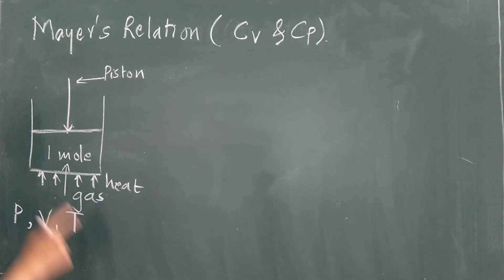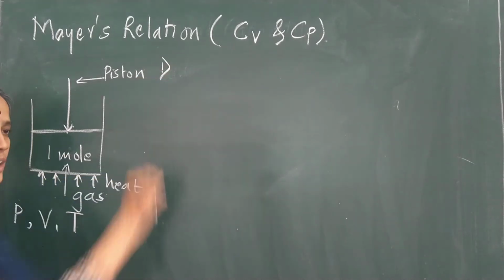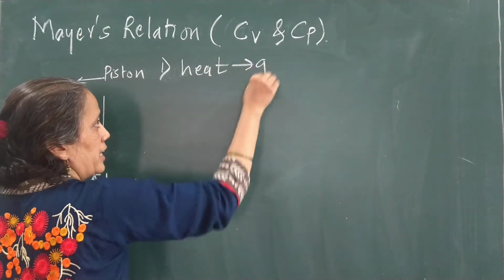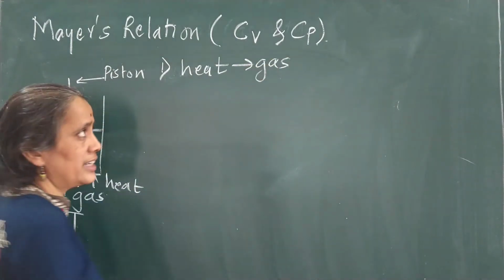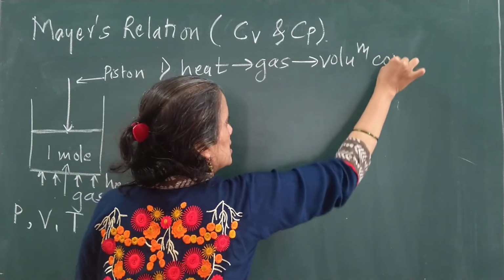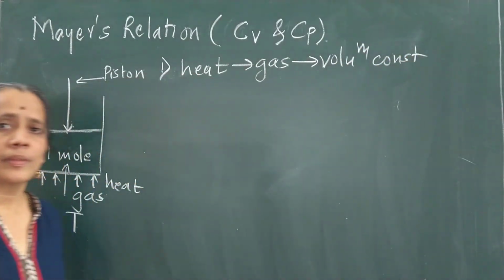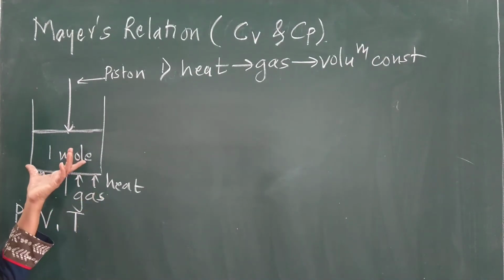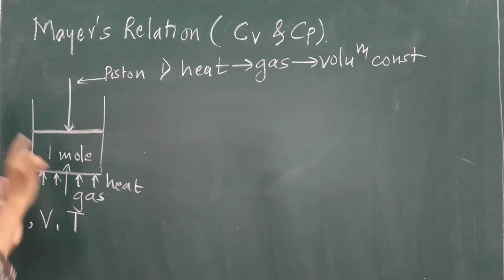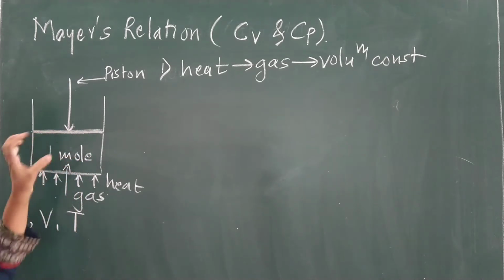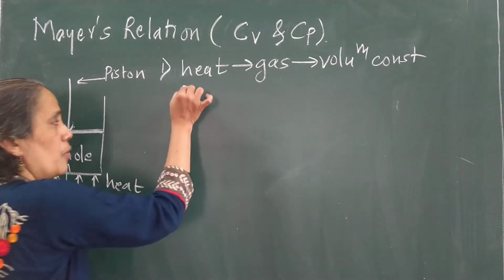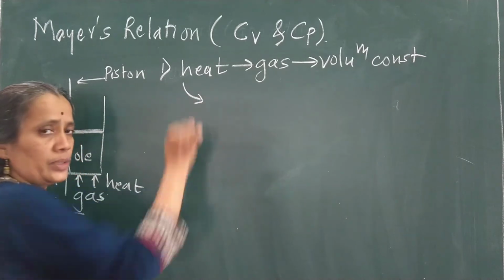So the first concept I will say is that we are supplying an amount of heat energy to the gas, and at that time we are keeping the volume of that gas constant. Volume of the gas is constant means this piston will not be displaced. The piston will remain as it is. Volume inside will remain as it is. So what is the function of this heat energy?